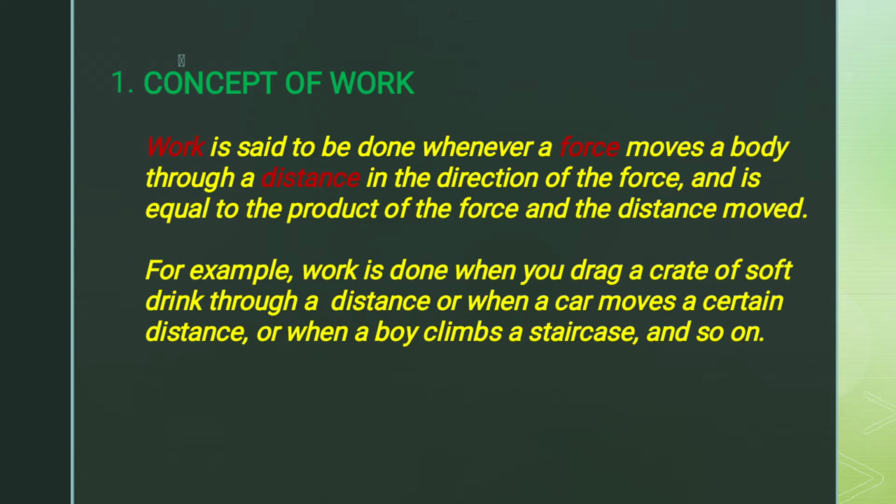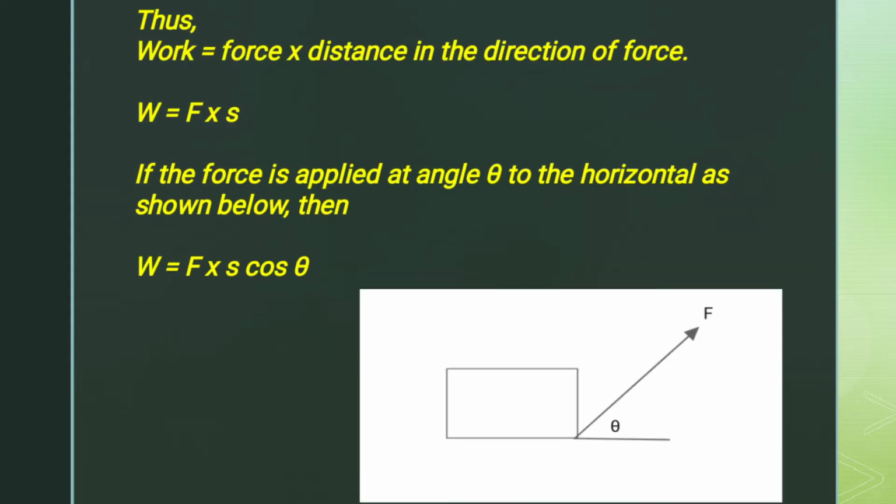The concept of work is different from the ordinary day work when you say you go to your workplace to work. So in physics, when you talk about work, you have to talk about the movement of an object from one place to another by the application of force. So work can only be said to be done when a force moves an object through a distance, and that object must move in the direction of the force. So we can say that work done is equal to force times distance in the direction of the force.